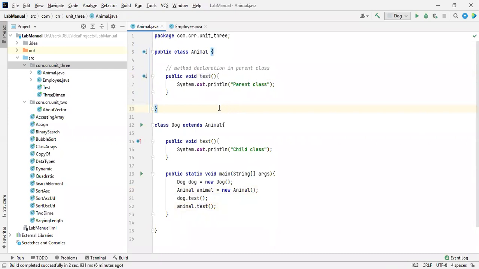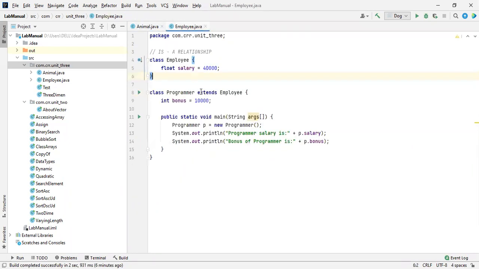There is nothing else. Simply, if you want to access the method inside overridden by the child method, it is essential to create an object of a parent class inside a child class. Then only you can access that, if it is in the concept of overriding.